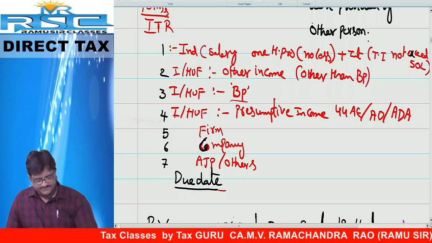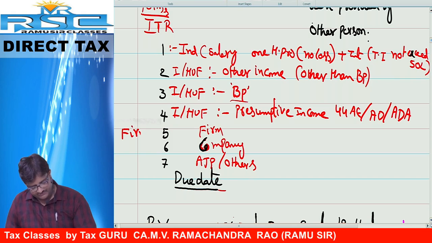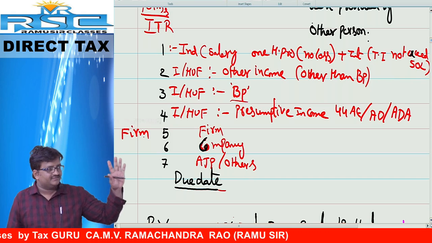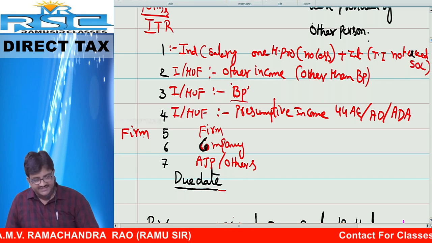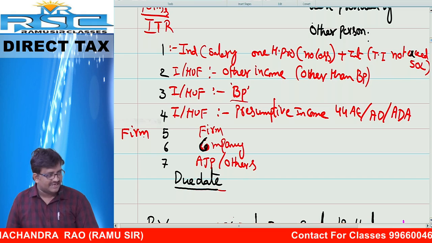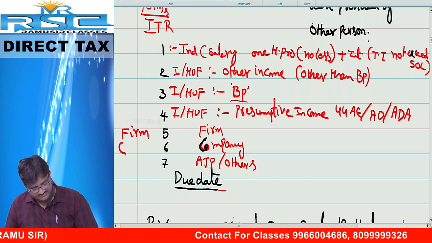Madam, you spell 5. ITR 5 form, for firm, partnership. ITR 6, company. Spelling, C O.